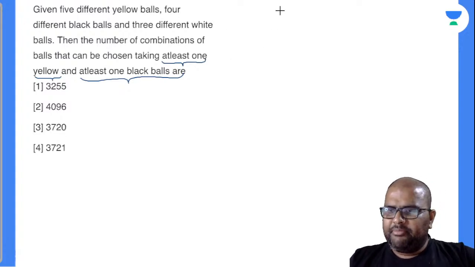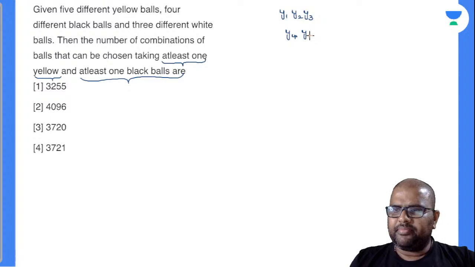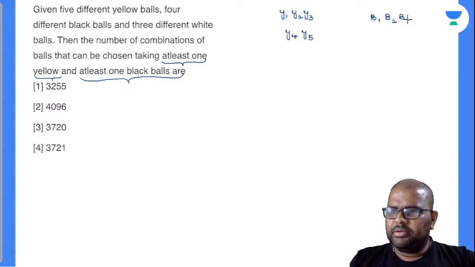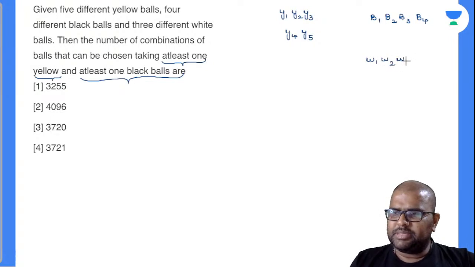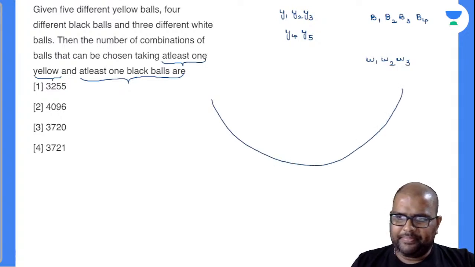So see here, yellow balls are different, it seems. So I'll take down y1, y2, y3, y4, y5. Now this is b1, b2, b3, b4. Right? So 3 different white balls, w1, w2, w3. Let us suppose, right? You have gone to a supermarket, beta. You have taken a basket there, right?